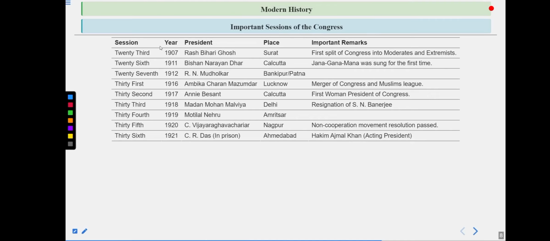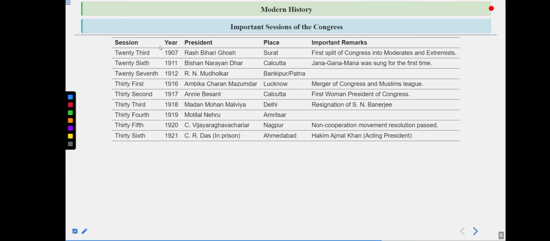So this was the only time when both the parts of Congress, moderates and extremists, and apart from them, the Muslim League, all three came together to create a particular unity and to fight against the Britishers. Then in 1918, Madan Mohan Malviya in Delhi, basically he became the president of the Congress. He became the president after the resignation of S.N. Banerjee. The full name was Surendranath Banerjee, and Surendranath Banerjee is famous for Swadeshi movement that happened in 1905 after